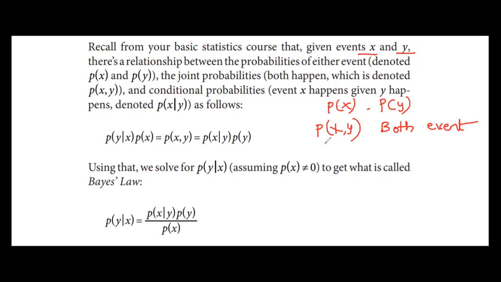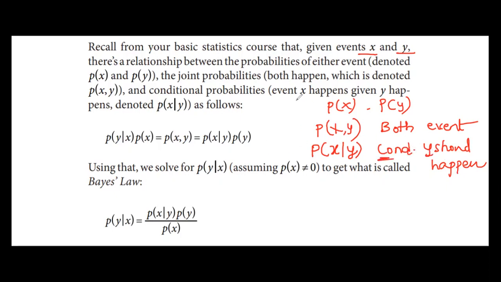Then we have one more term that is called conditional probability. Conditional probability is represented like this: event X will happen only if event Y has occurred. This is called the condition. What is the condition? Y should happen. So the probability of X when Y occurs is the conditional probability.